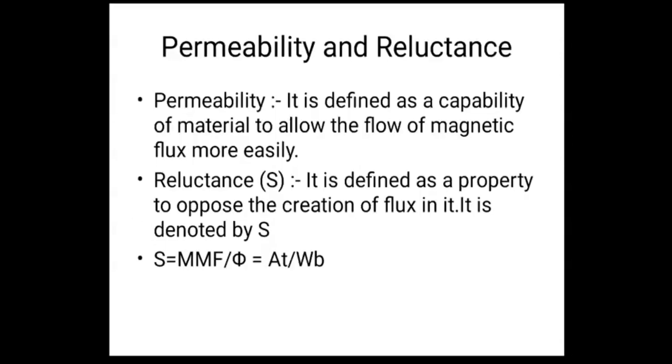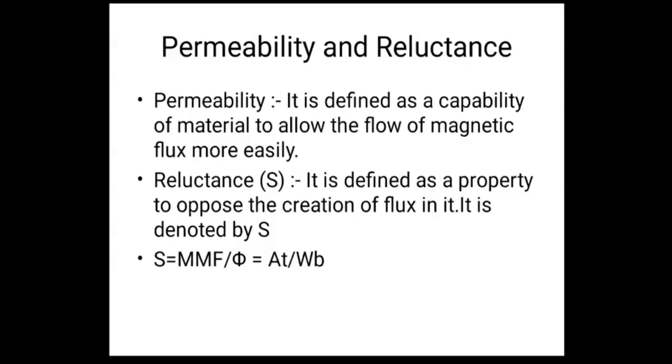Next, let us go for permeability and reluctance. To understand this, you can simply compare these definitions with the definitions from the electric circuit. Permeability is defined as the capability of a material to allow the flow of magnetic flux more easily. Now, suppose there are two materials, A and B, right?